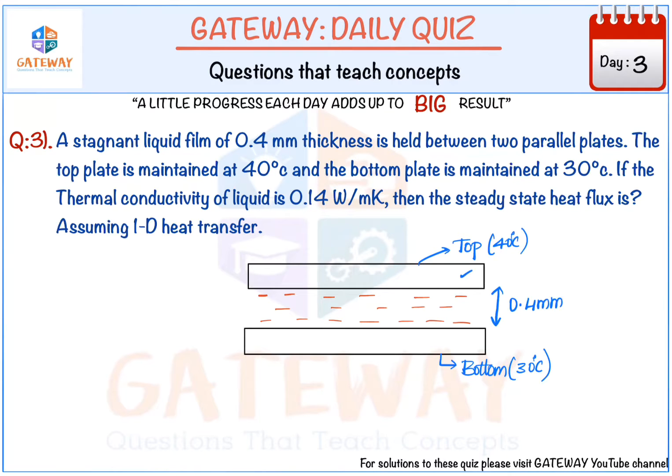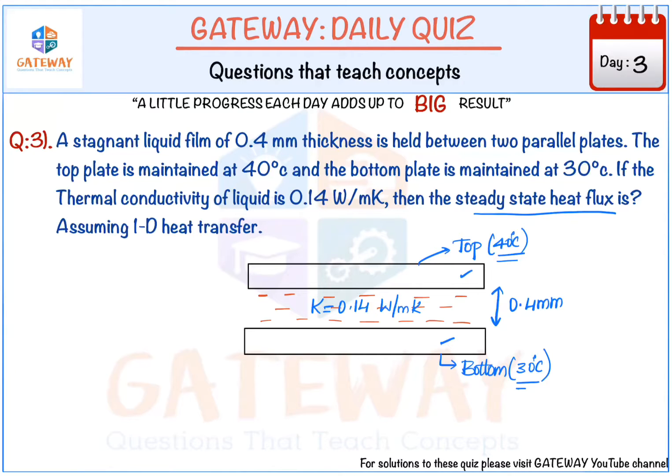This is our top plate and this is our bottom plate, with the liquid film in between, and we are asked to calculate the steady state heat flux.